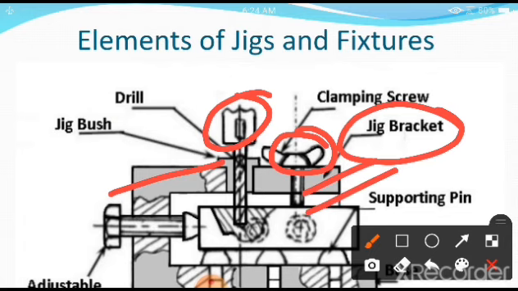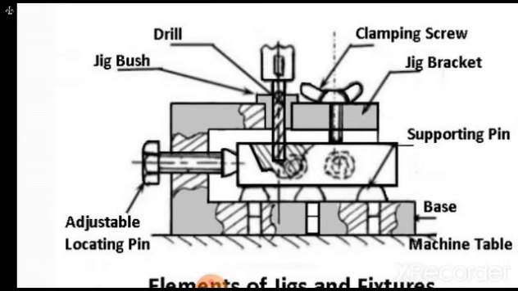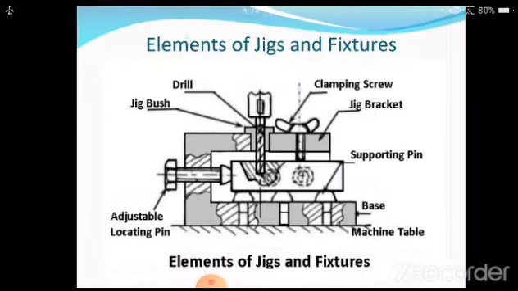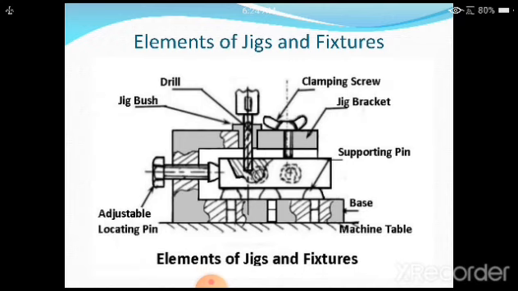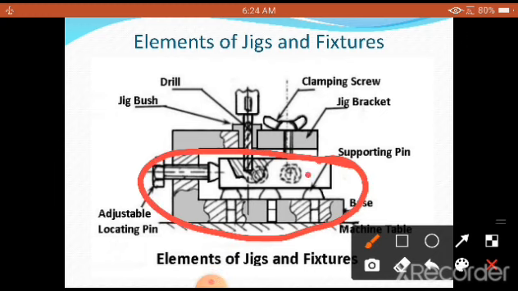So this particular assembly is called the jig and fixture together. That is very important. You need to understand clearly why it is called a jig and fixture both. Suppose I am going to use only these parts, then it becomes a fixture.